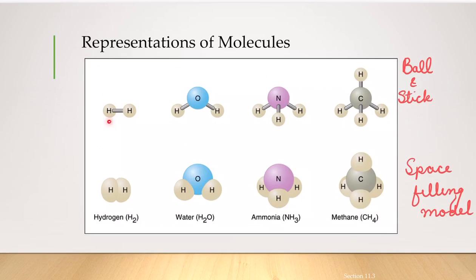Now if you take hydrogen, we know that there is only one bond between the two hydrogens. So the two atoms are connected together by a single bond. If you take a water molecule, there are two bonds. There is a bond between oxygen and one hydrogen, and another bond between oxygen and another hydrogen. This is the structure for ammonia, where there are three bonds, and this is the structure for methane, where there are four bonds that come out of carbon.